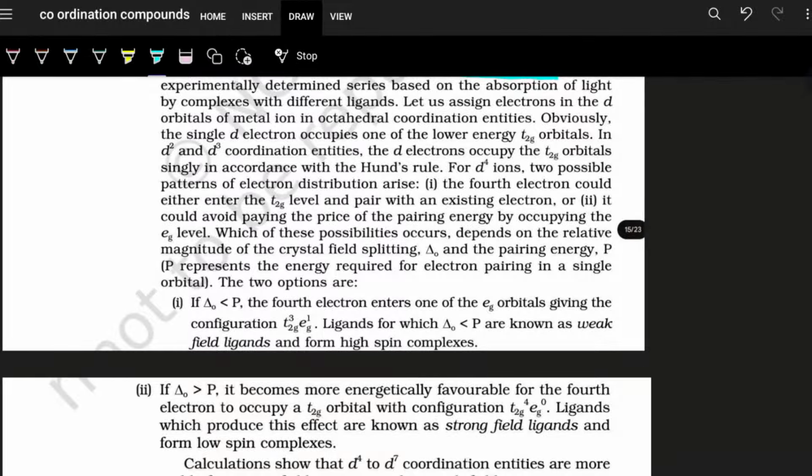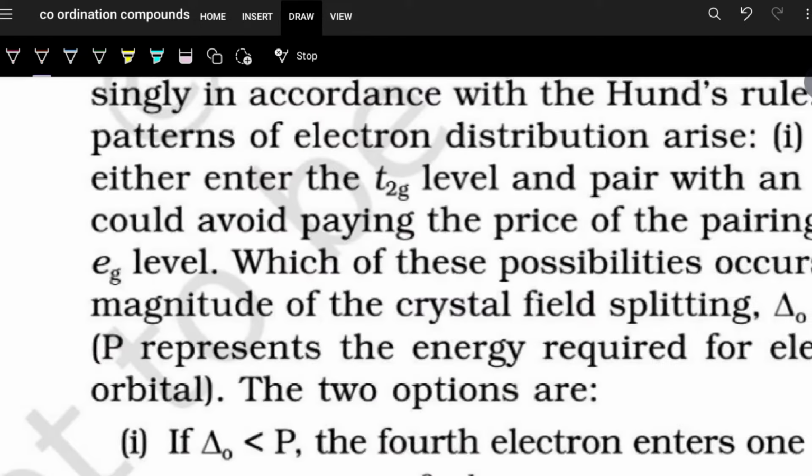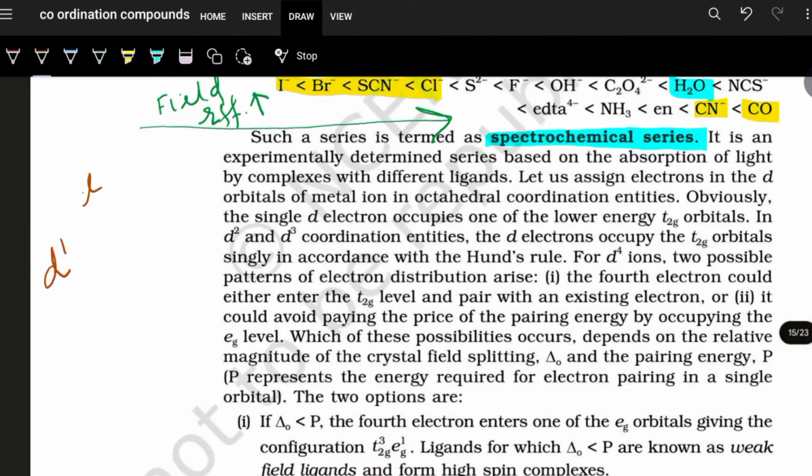Now, for an octahedral complex, what is the energy gap? The energy gap is between T2G and EG. Suppose I say d1 configuration, what will be the electronic configuration of T2G and what will be the electronic configuration of EG?